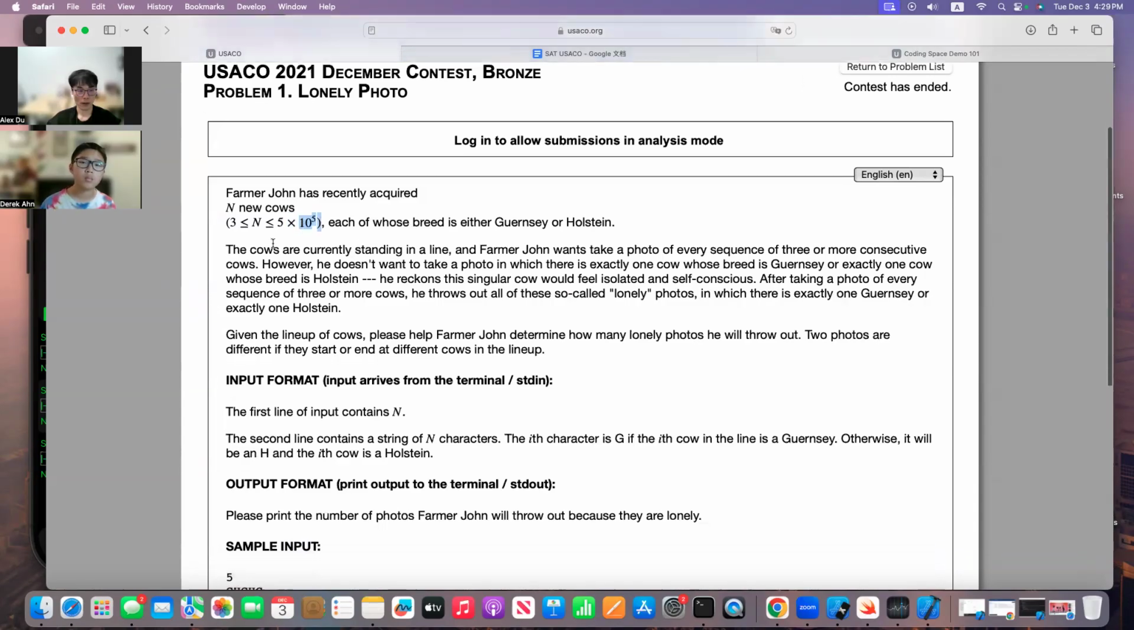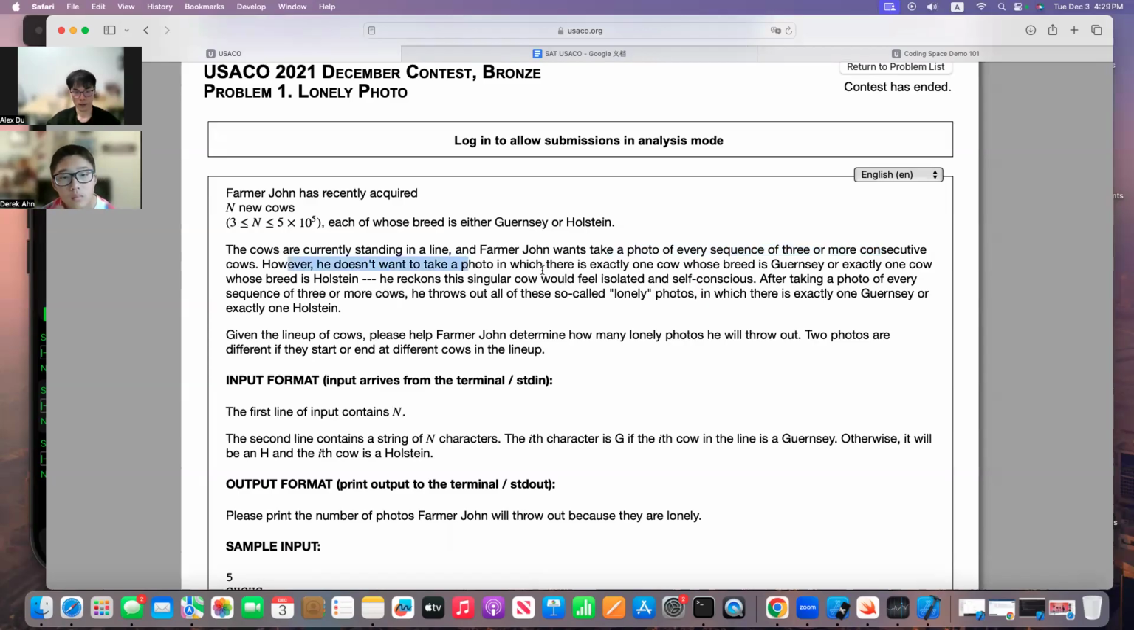The second line tells you the cows are currently standing in a line. That simply means it is string-related data, because a line is a string or an array. Next, we want to take a photo of every sequence of 3 or more consecutive cows. This means substrings, and the length has to be greater than or equal to 3.